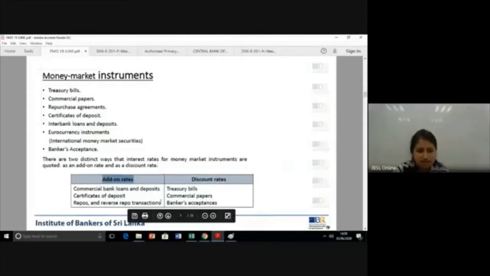So I have classified the instruments based on it, excluding the euro currency. Another point I want you all to know is certificate of deposit. Just put an asterisk here. I will come back to it when we're discussing it, because this instrument has add-on features and discount features. So just put an asterisk there. We will come back and maybe write a note on it, so when you go through it at a future date, it will be clear for you.